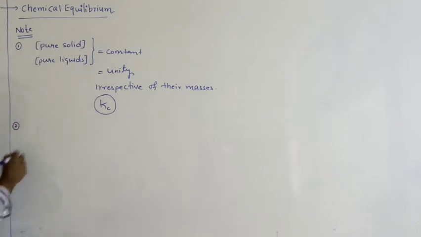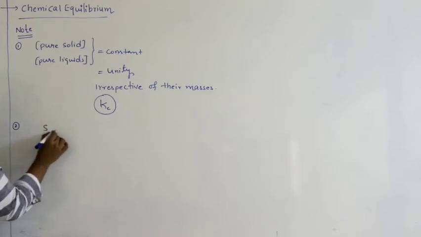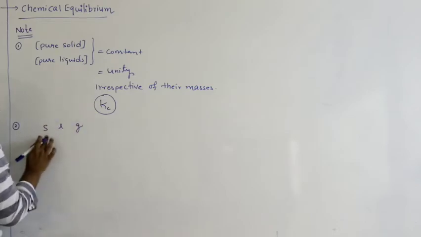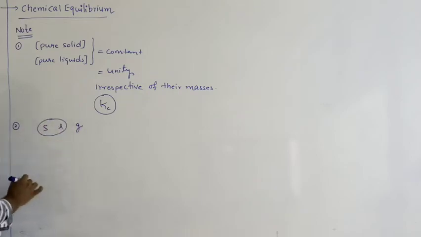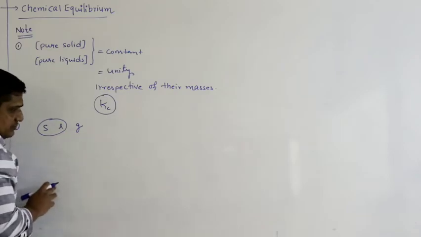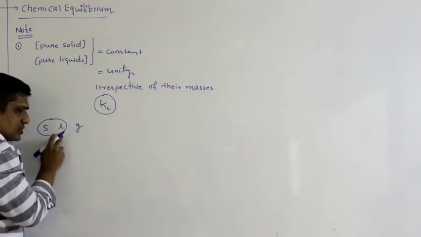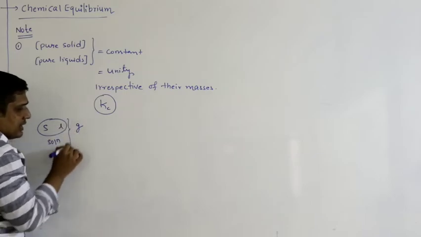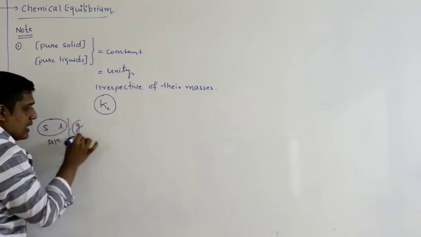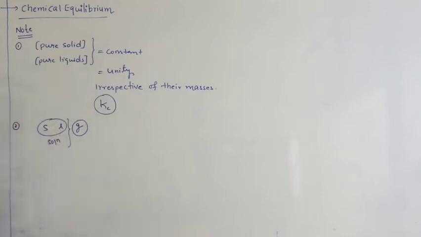Second one: out of solid, liquid, gas, the pressure of solid and liquid is negligible. Negligible means very small compared to the pressure of gas. So the pressure of solids, liquids and even solutions is negligible in comparison to gas.